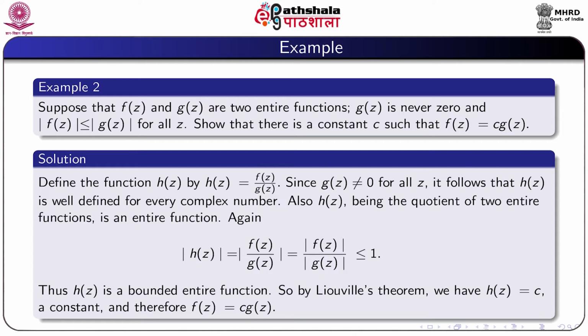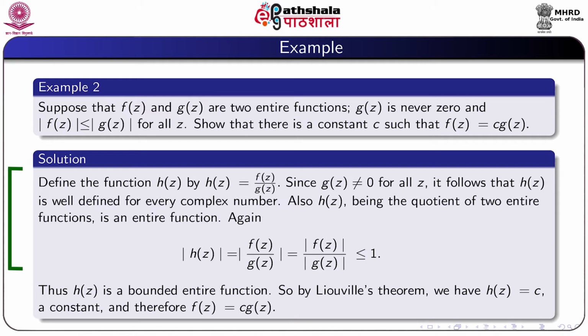We define the function h(z) by h(z) = f(z)/g(z). Given that g(z) is not 0 for all z, therefore h(z) is well defined for every complex number.